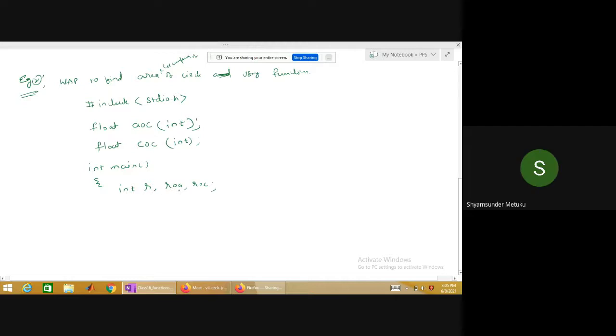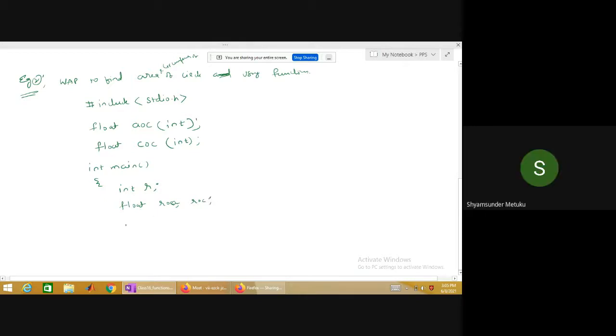But do you think it is correct to write it this way? What is my result of area of circle and circumference of circle? Float or integer? Float. So can I write int here? No, sir, it is wrong, right or not? So that is what you need to consider more clearly. I'll keep a semicolon here because only integer inputs I'm giving, so int r is acceptable. Coming to float, it is the result of area and the result of circumference. Is it clear?